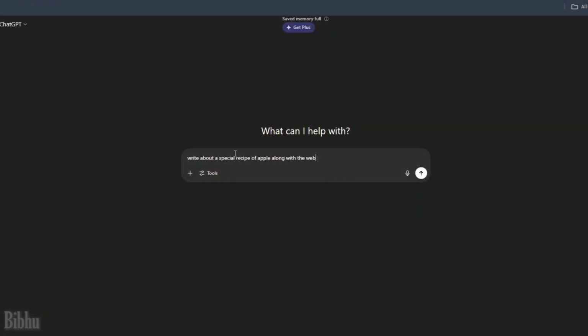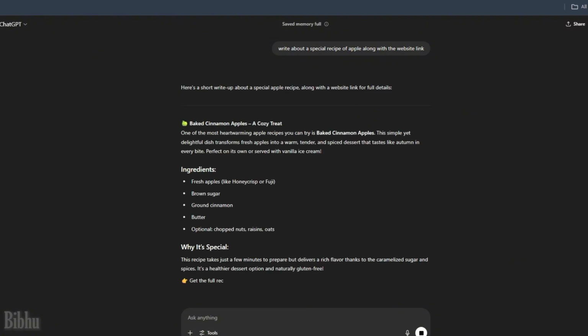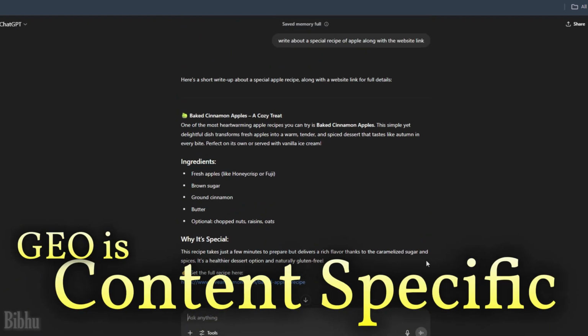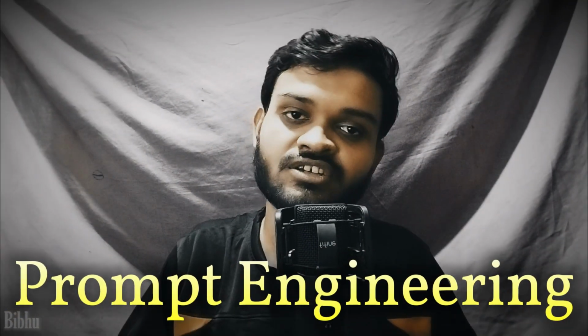GEO will understand what exactly you have typed. Let's say you do the same thing in ChatGPT. What ChatGPT will do is search throughout the entire web to see whether there is any sort of recipe for apple there or not. Then it will generate its answer using its own language. So GEO actually is content specific, depending on what exactly you are searching for, and that is where prompt engineering plays a vital role in GEO.